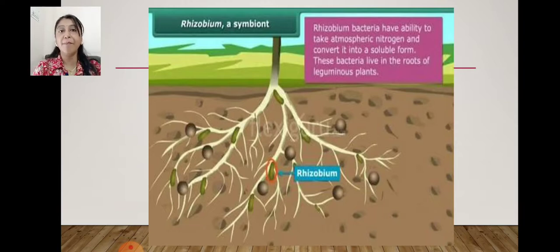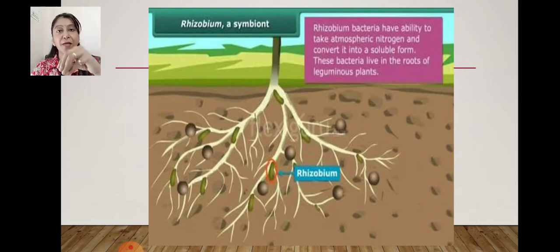This rhizobium bacteria which is present in the root nodule has the ability to convert atmospheric nitrogen into a usable form. This rhizobium bacteria can convert the atmospheric nitrogen, meaning the nitrogen present in the atmosphere, into a usable form. What is the usable form? Most of the time the usable form is ammonia or nitrate. These two substances can be directly taken by the roots.